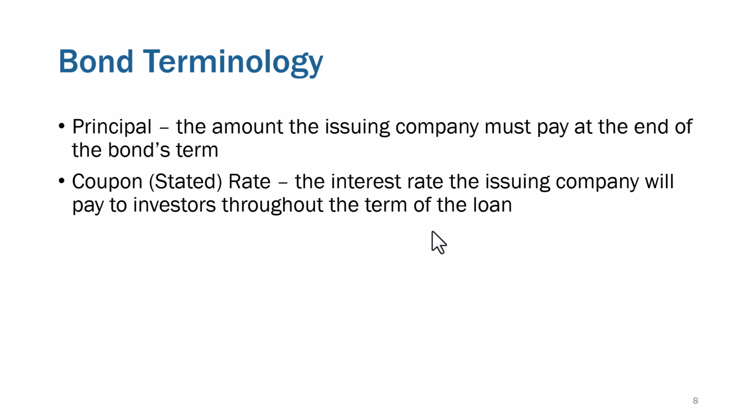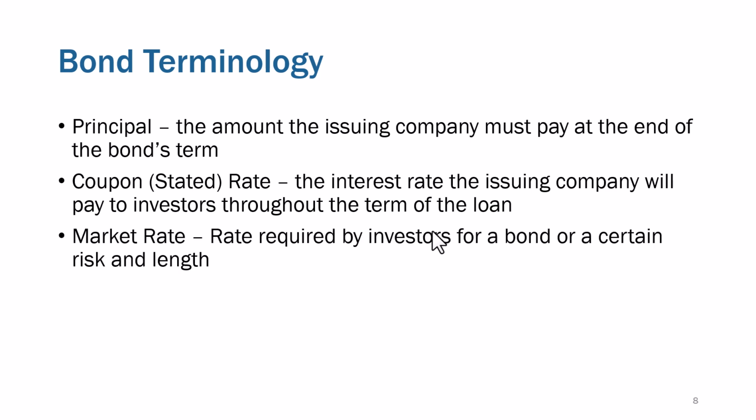And in Disney's case, that was more of that column off to the left. I think the amounts were between 3 and 8%. The market rate was the rate required by investors for a bond of a certain risk or length. For Disney, those market rates were between 5 and 6%. Again, Disney had a rating of A minus.